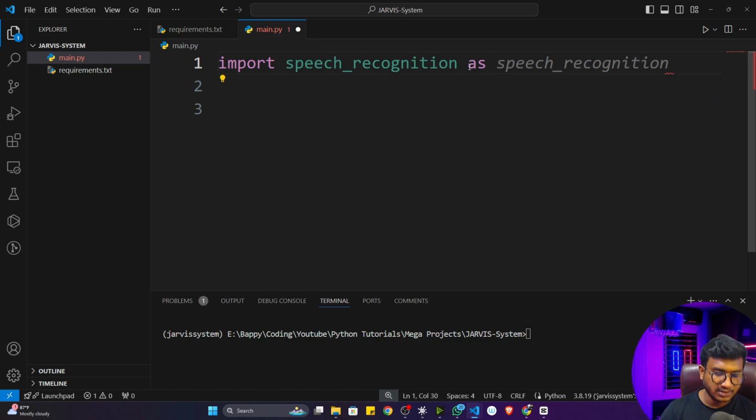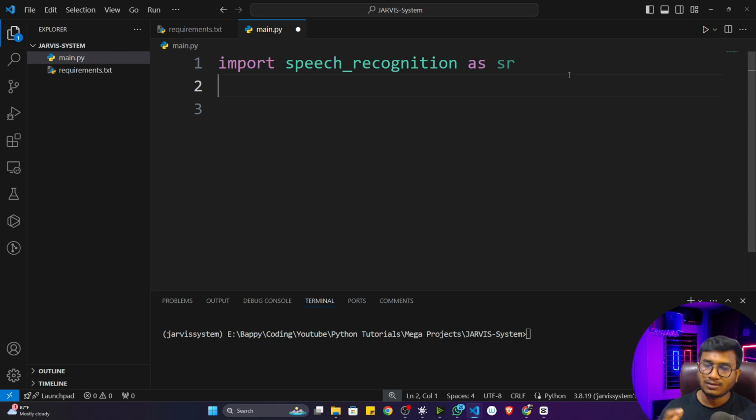Now after as, you can give any kind of short name. Let's say I will give SR, that means speech recognition. That is the idea. So in Python, everything is possible.